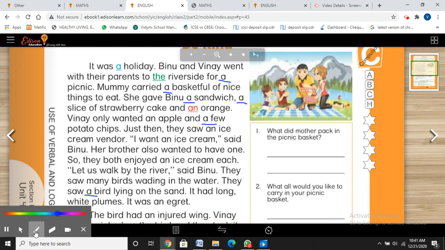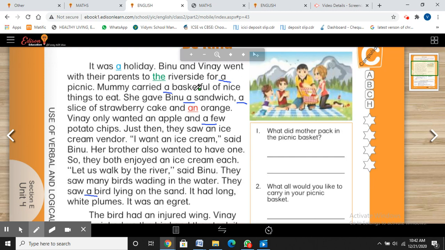So please take out your green pencil, or any color. It was a holiday. Binu and Vinay went with their parents to the riverside for a picnic. Mummy carried a basket of nice things to eat.